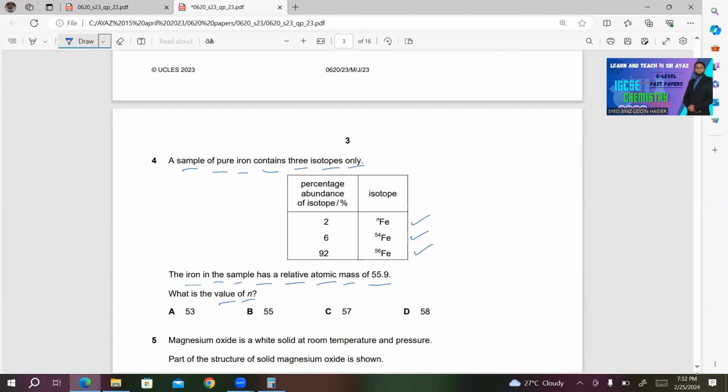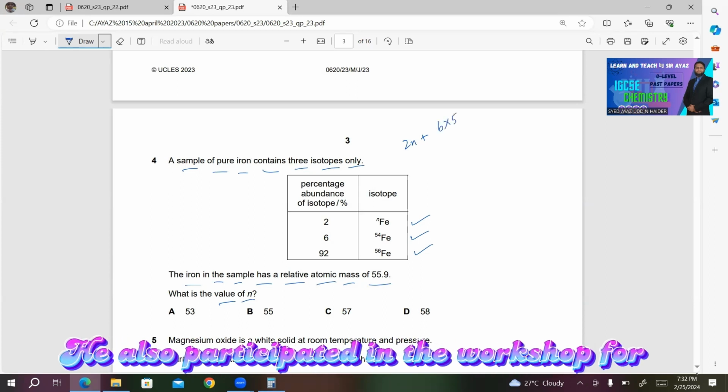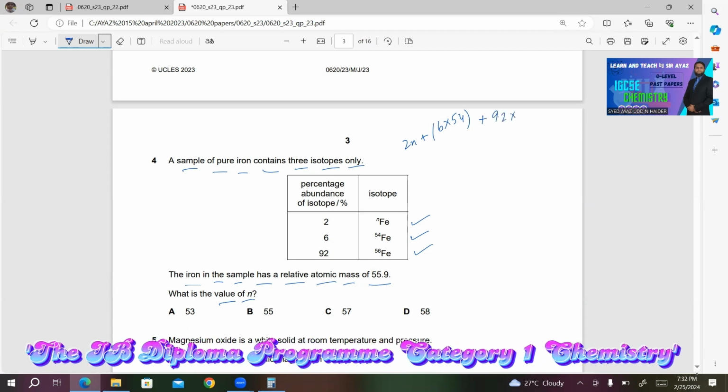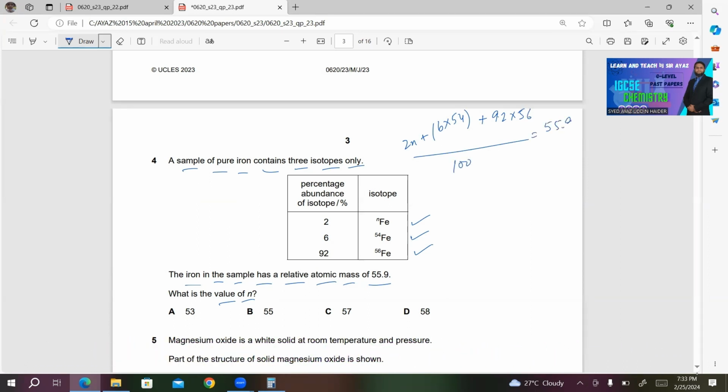Well, you can make the equation. You have the isotope N, its percentage abundance is 2. So we will write 2N for this, plus we have percentage abundance for 54. Isotope 54 is 6. So you will multiply 6 by 54, plus we have percentage abundance 92 for the isotope 56. So 92 multiplied by 56 and divided by 100. The AR is given, which is 55.9.